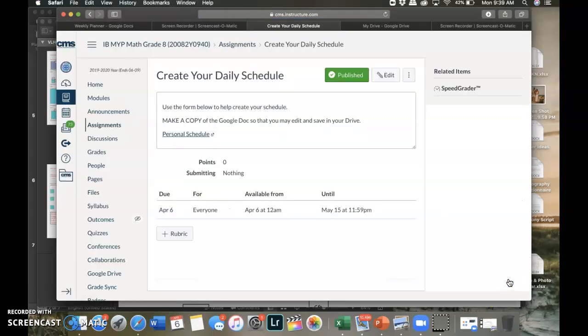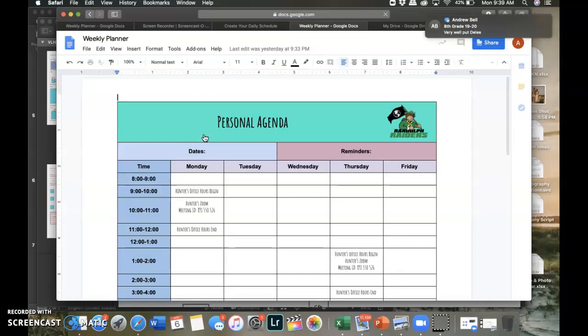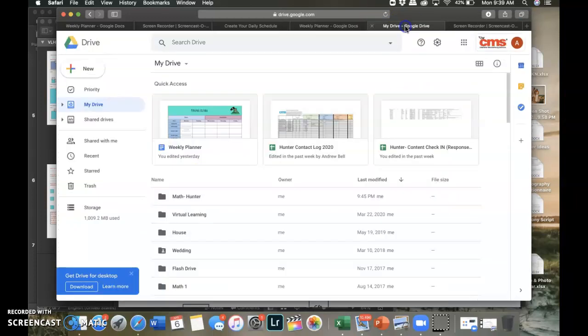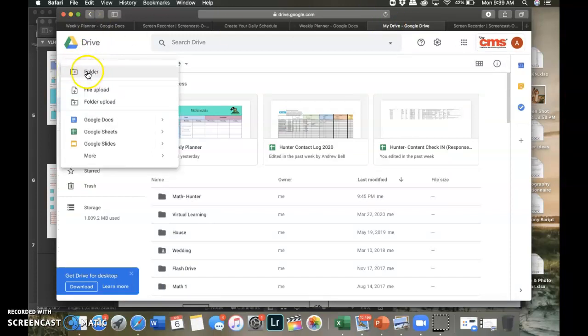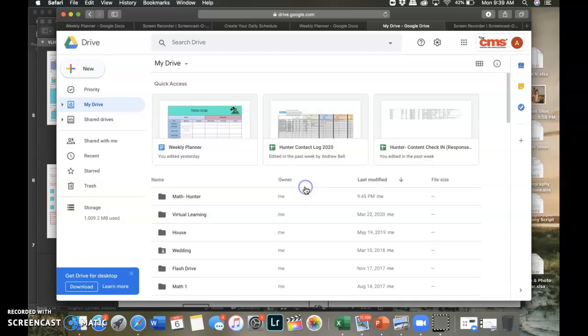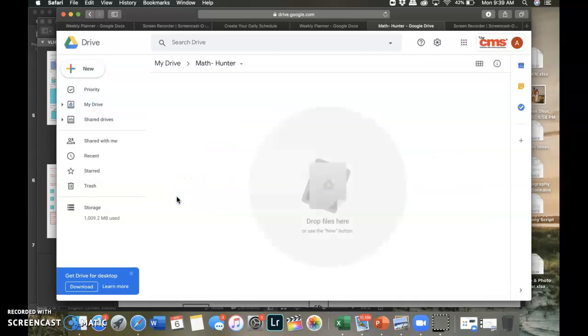Next on Canvas is to create your daily schedule. So what I need you guys to do is click this link. And hopefully you have already created a folder in your drive. If not, let's go to my drive and click on the new button, and where it says folder, click on folder and name it Math-Hunter. Now I'm not going to type because I've already got a folder here. And here's my folder, Math-Hunter. I have nothing in it.